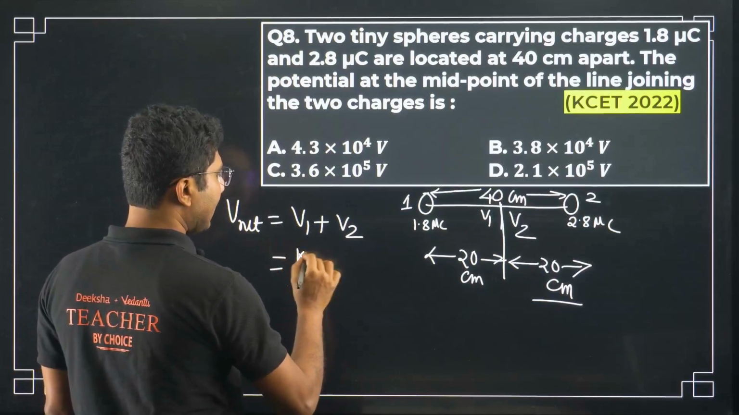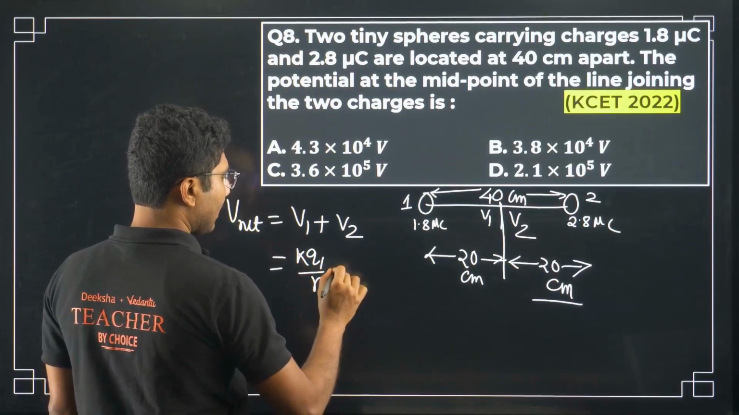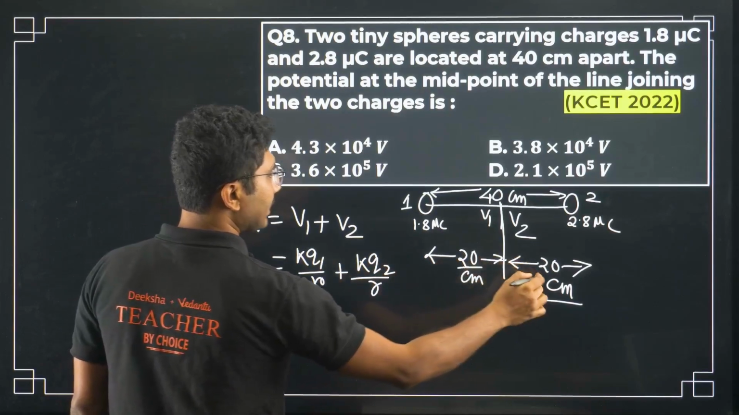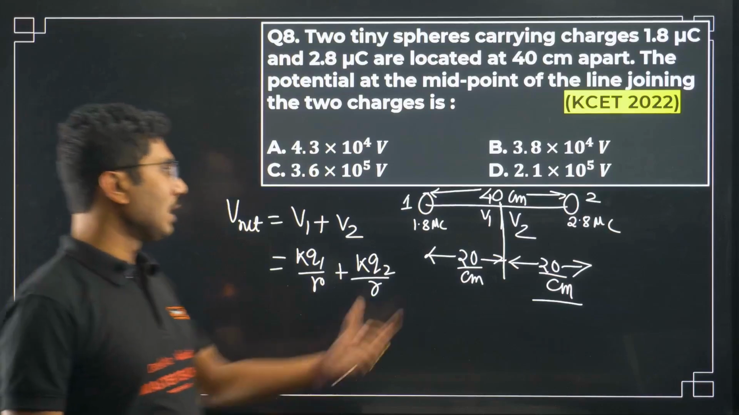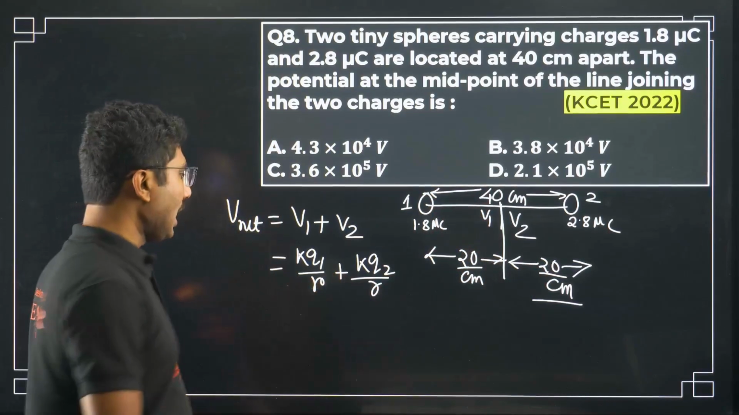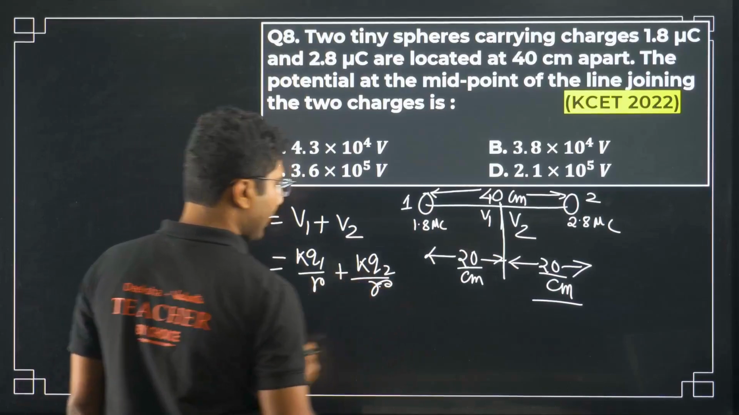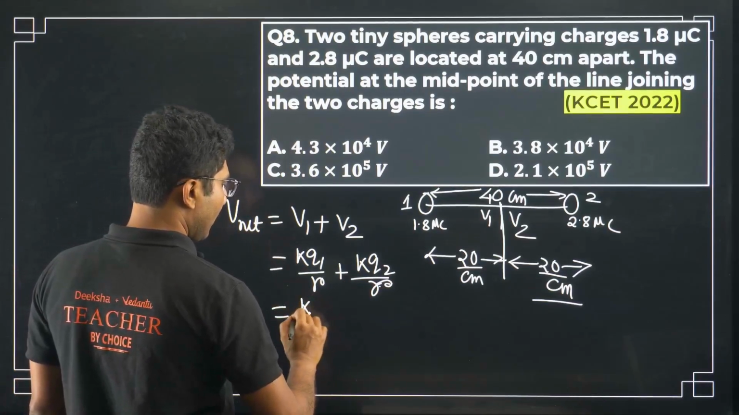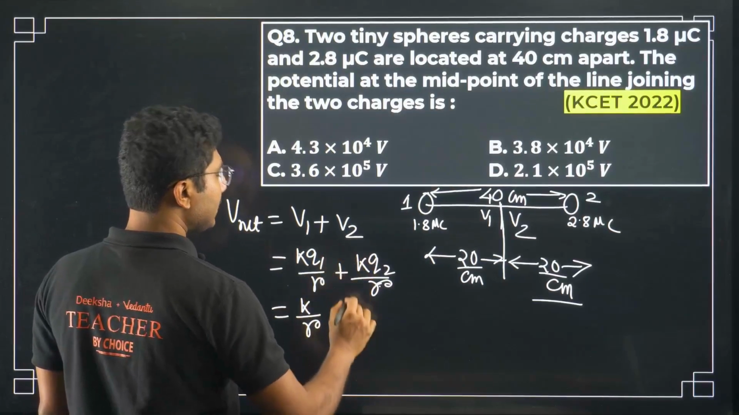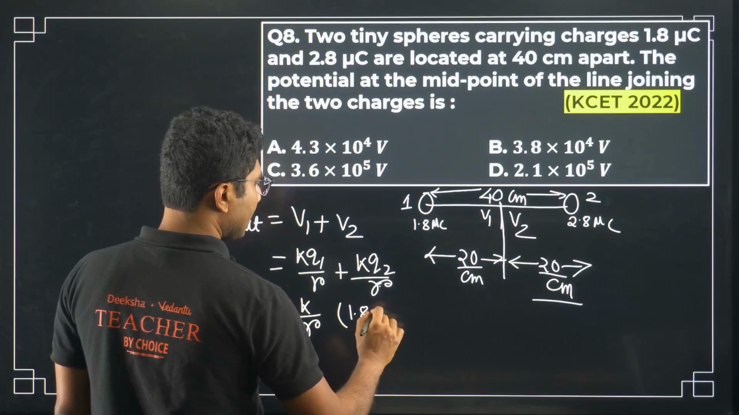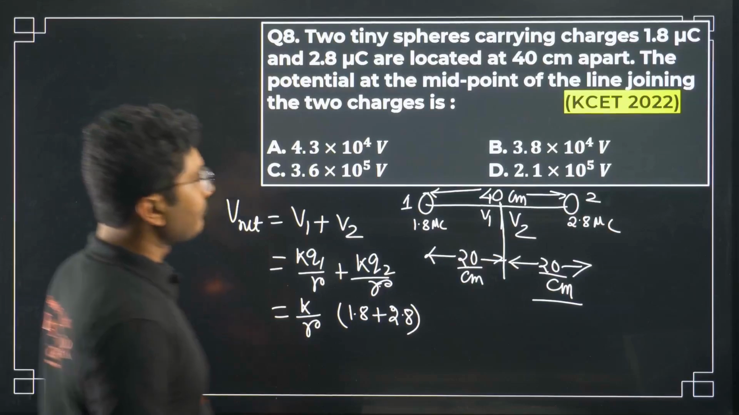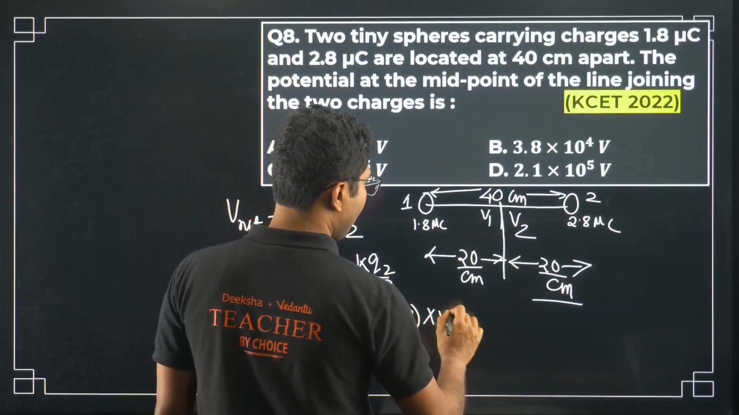V1 is KQ1 by R. And what is V2? KQ2 by R. So R is this 20 centimeter. Because they are equal, midpoint, so distance is equal. So that's why I have assumed both distances to be R. Okay. So K by R is common. What is Q1? Q1 is 1.8 and Q2 is 2.8 and it is in microcoulomb. So you have to be careful. Micro means 10 to the power of minus 6.